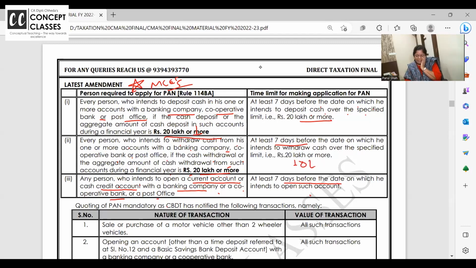Till now you withdrew 18 lakhs cash, nobody asked anything. Next 3 lakh I want to withdraw. They're saying, sorry sir, you cannot withdraw. You give us your PAN details first. Take your time to read this table because this is a new thing. And correlate what changes have come in the return for you.